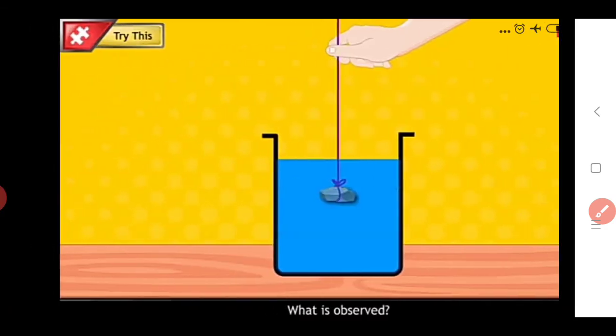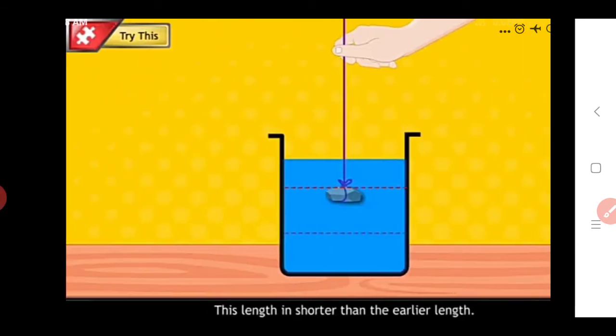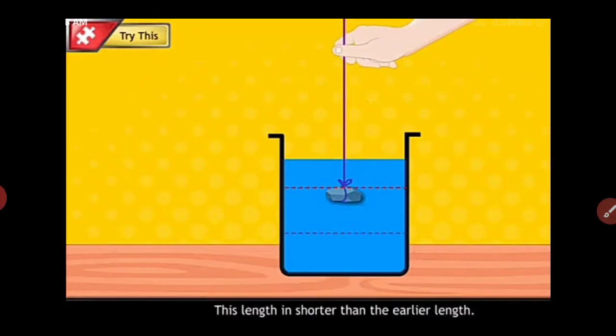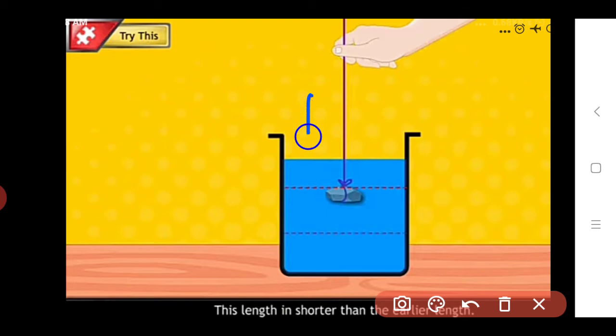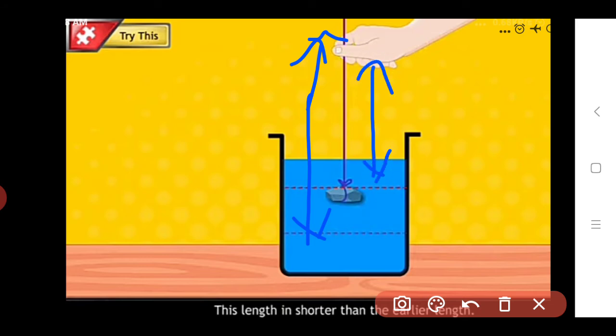After doing these two activities, what will you observe? What happened with the length of this rubber band? The second length is shorter than the earlier length. We measure the length in two ways. In the first way you measure the length with the stone in the empty bucket, and in the other step you measure the length of the rubber band with the stone in the water. In those two conditions, the second length is shorter as compared to the earlier length.